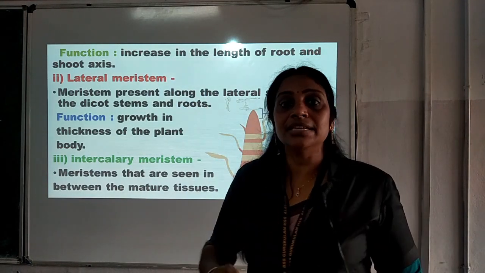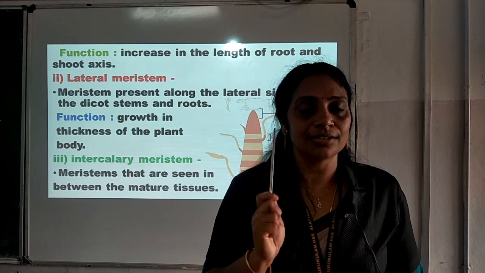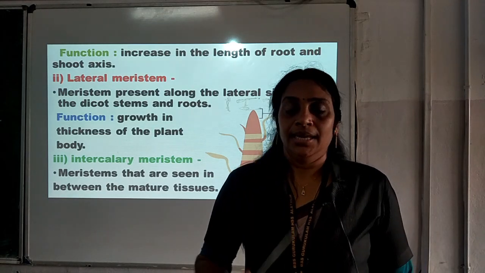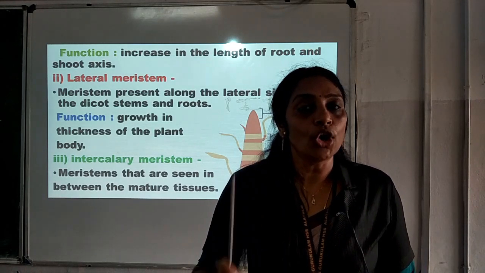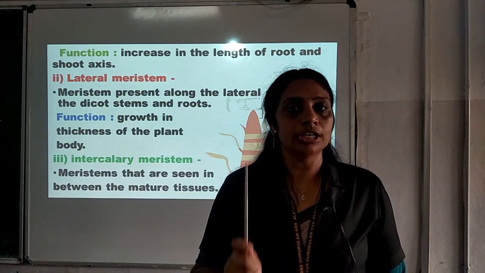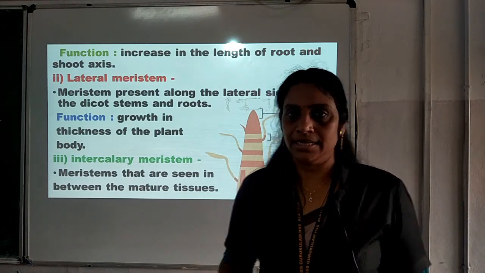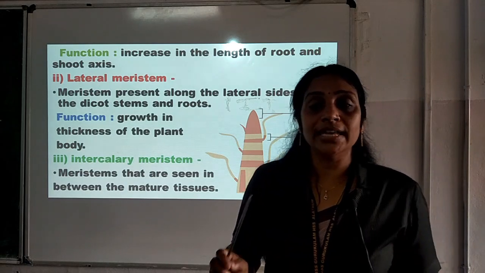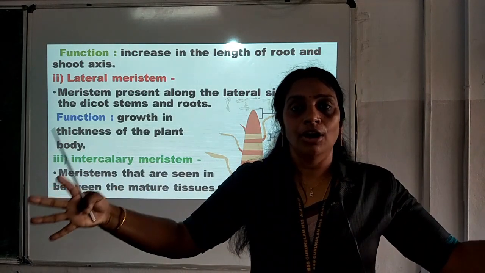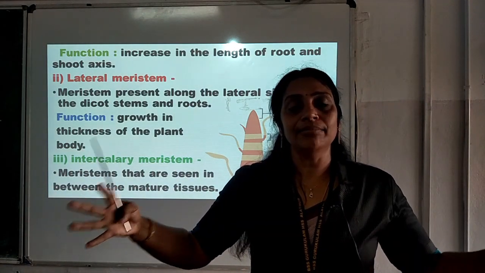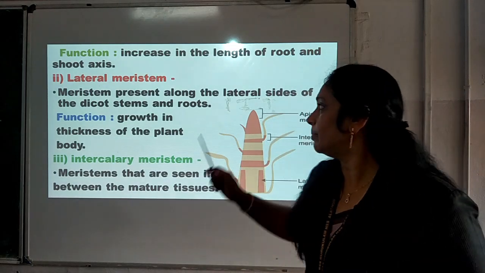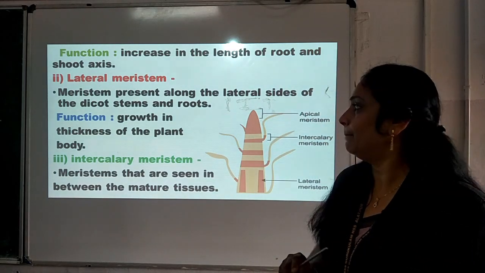This lateral meristem is absent in the case of coconut. It is absent in the case of monocot plants. Coconut is an example of a monocot plant. But in the case of mango plant, you would have seen the width of the plant stem increasing. It is because of the presence of the lateral meristem.